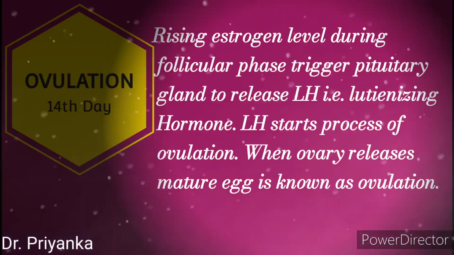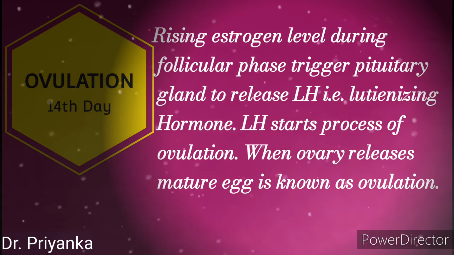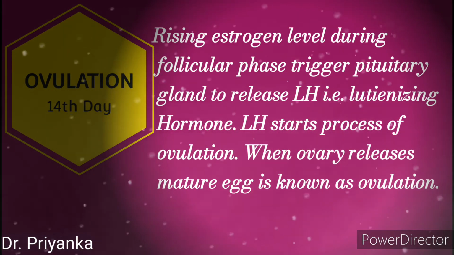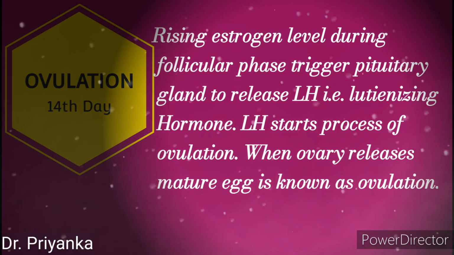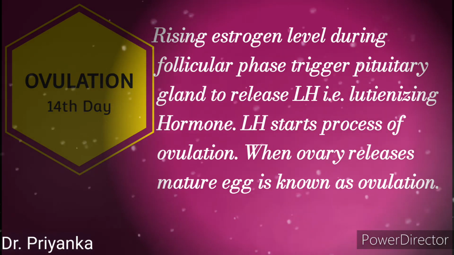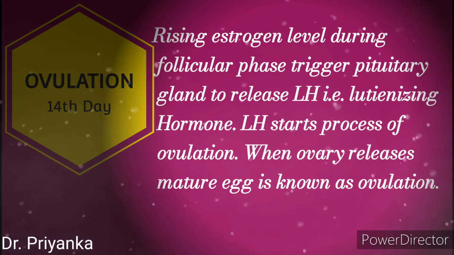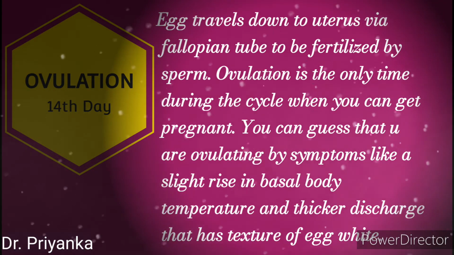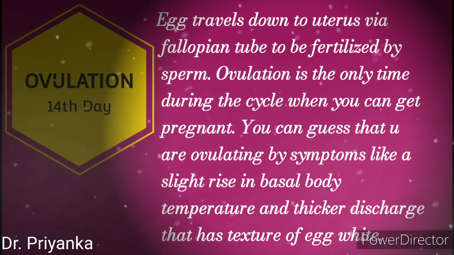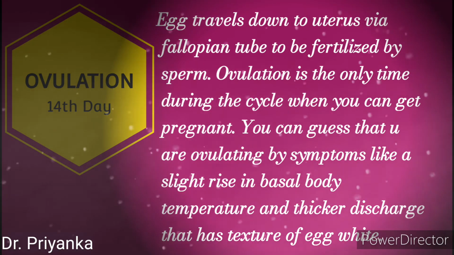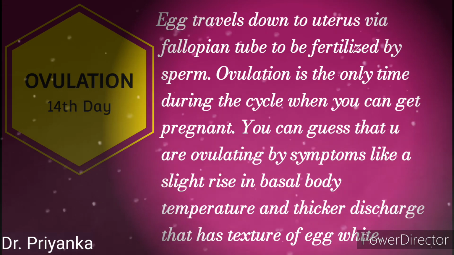Now the third phase, that is ovulation. The rising estrogen level during the follicular phase, that is the second phase, triggers the pituitary gland to release LH, that is luteinizing hormone. Luteinizing hormone starts the process of ovulation. When the ovary releases a mature egg, this process is known as ovulation. The egg travels down to the uterus via the fallopian tube to be fertilized by sperm. Ovulation is the only time during the cycle when you can get pregnant.